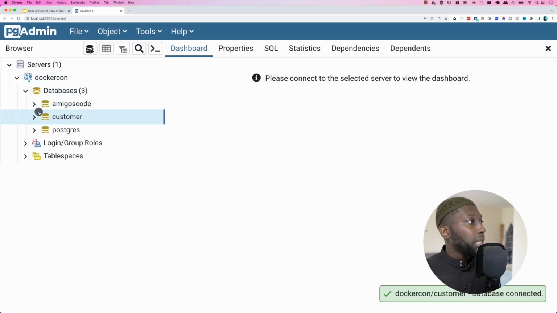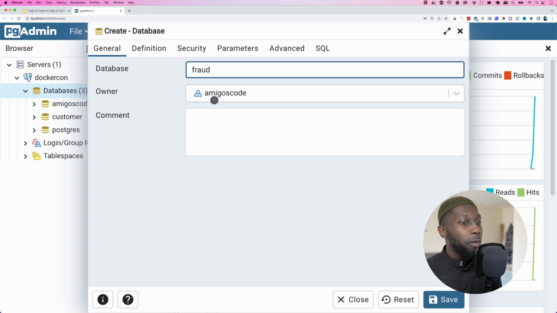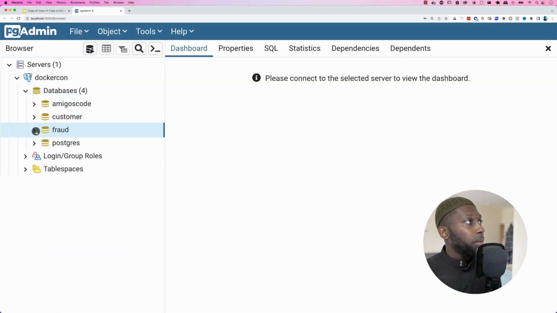So we need a customer database for our customer microservice, but also let's create one for fraud. So fraud. So save, and nice and easy. So now we have 4 databases. So we really care about customer and fraud.